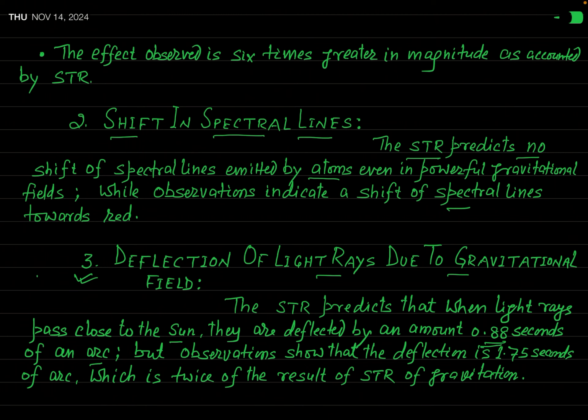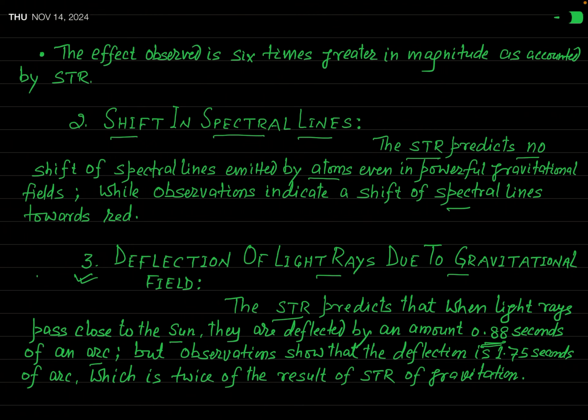This is the prediction of the special theory of relativity. If one tries to calculate the deviation of light rays when it passes close to the sun on the basis of the special theory of relativity, then it is found that this should be equal to 0.88 second of an arc. But is it the correct value?